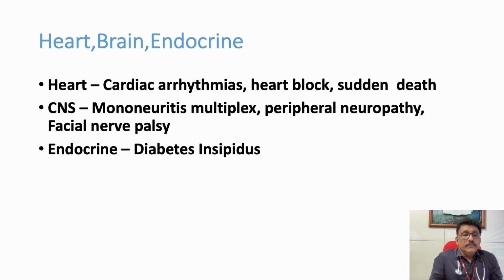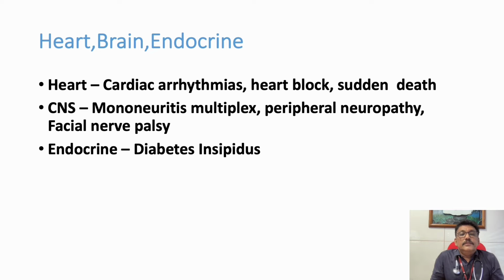Now, from the emergency point of view, this is very important. Many patients who have sarcoidosis can present with acute heart block and different types of cardiac arrhythmias, because the conduction system will be involved here. That's why we get cardiac arrhythmias and heart blocks in sarcoidosis. Sudden cardiac death is also reported in many patients. CNS involvement can also be there. One of the most important causes of bilateral facial nerve palsy is sarcoidosis.